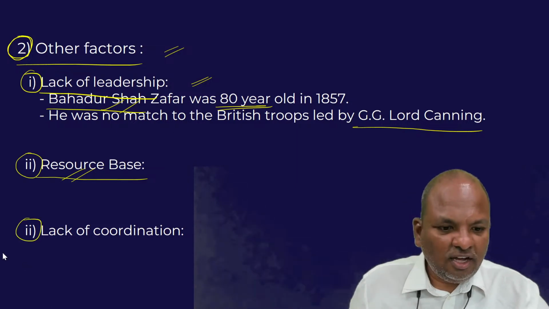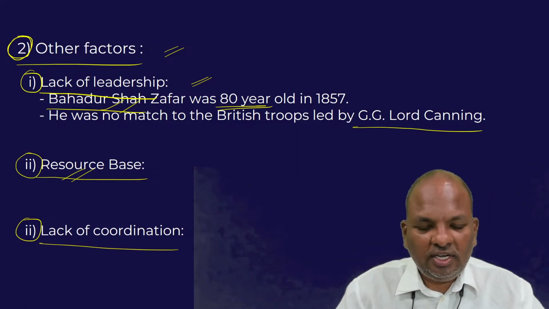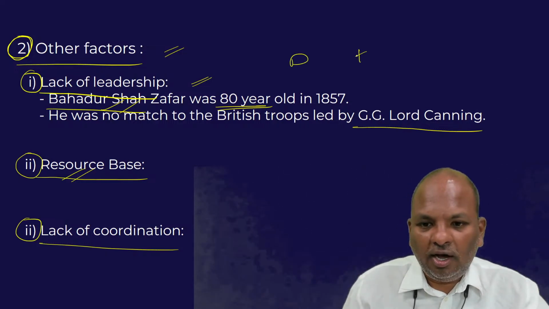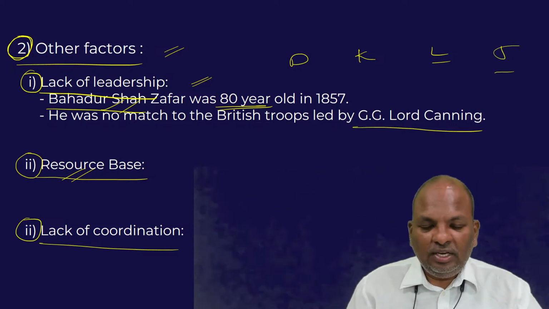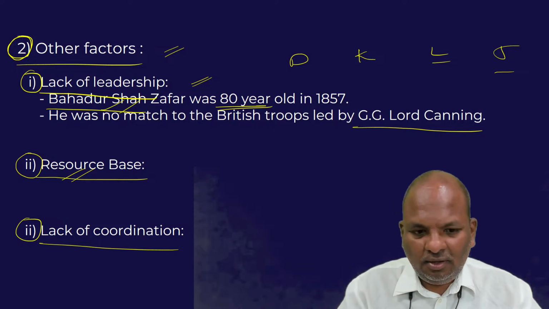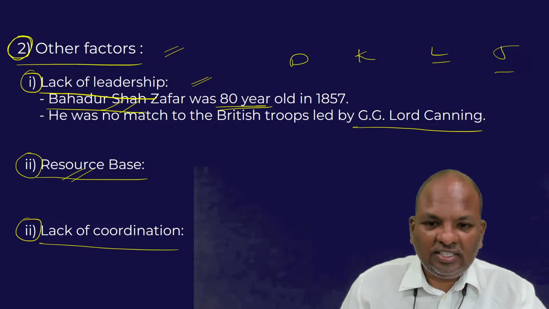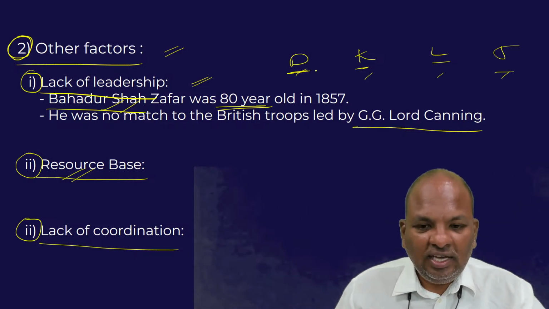Third, lack of coordination. This revolt was carried out in different towns of North India, like Delhi, Kanpur, Lucknow, Jhansi, etc. But in all of these centers, there was not much coordination between the sepoys.